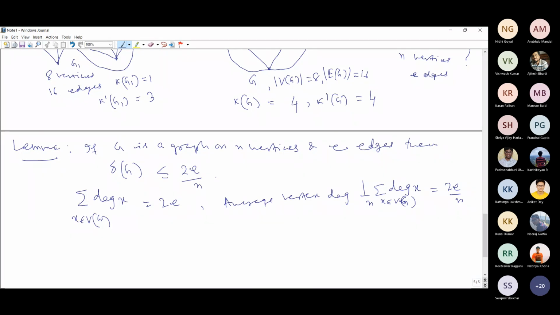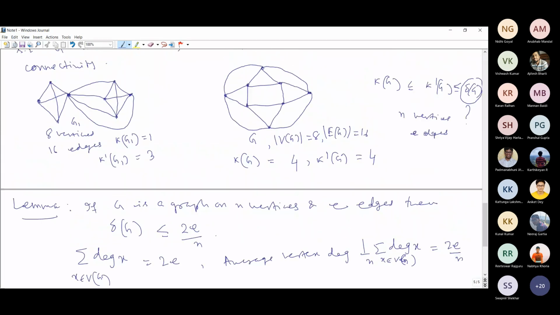Now come back to this example. Our question was whether it is possible to further improve this vertex connectivity and edge connectivity. I think not, right?